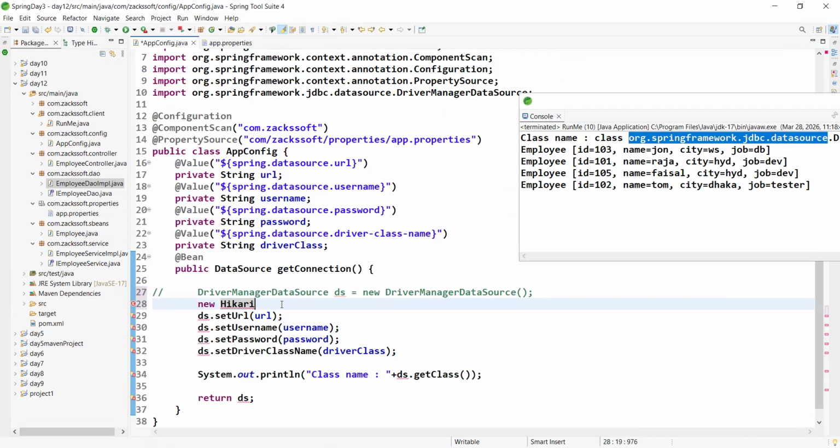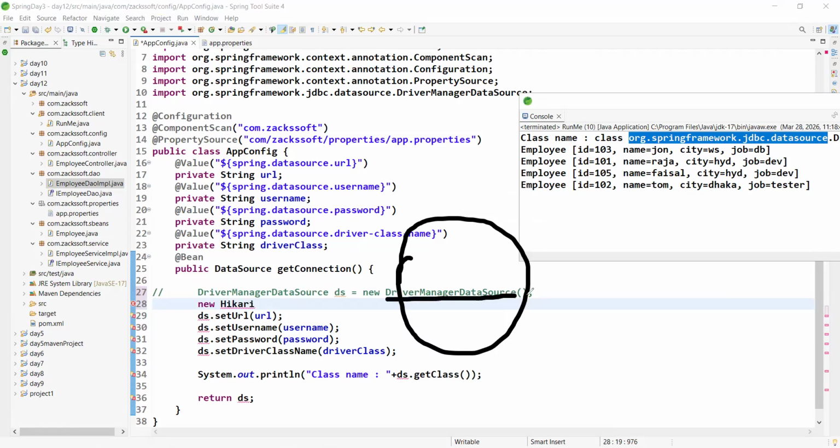Why do we use Hikari CP? Hikari CP means these objects point to the connection pool. Actually, we are using the Hikari CP connection pool. Why are we not using the driver manager data source? Because this is not a connection pool, right? It doesn't pool the connection. It doesn't point to a connection pool. Instead, we are using a third party provided connection pool, right?